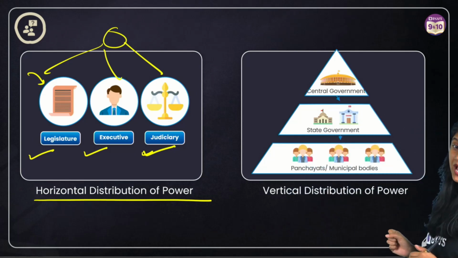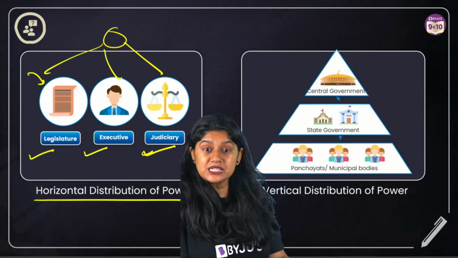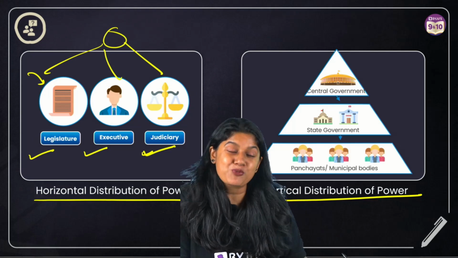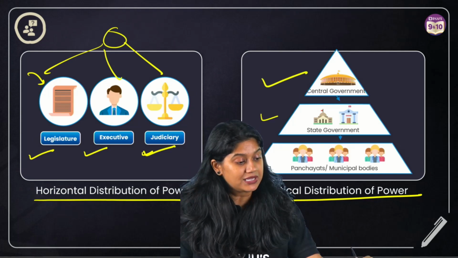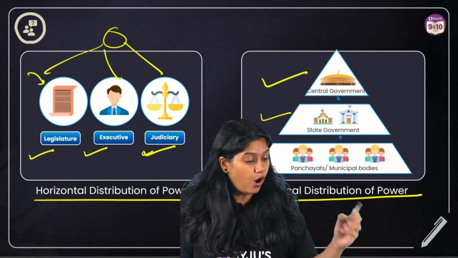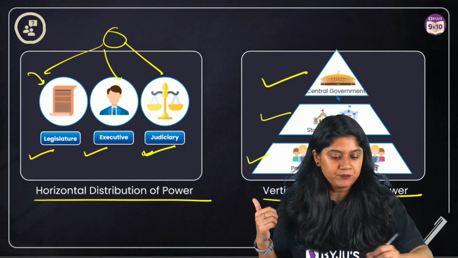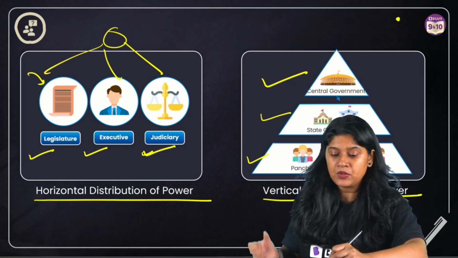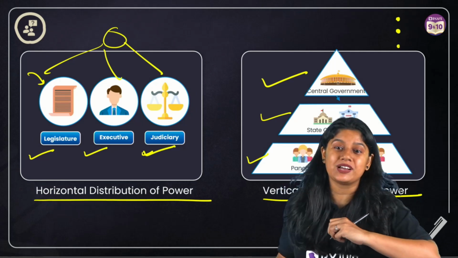The other form we have over here is the vertical distribution of power. In the vertical distribution of power, the central government shares the power with the state government, and the state government, of course, shares the power with the panchayat or the municipal body. So what we can see from the vertical distribution is that the central government has the majority of the power, then the power is shared with the state government and then with the local government also.